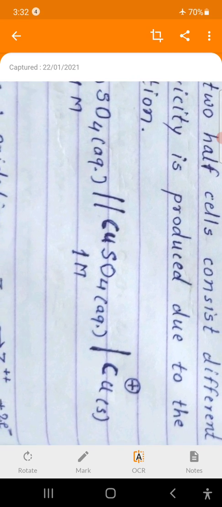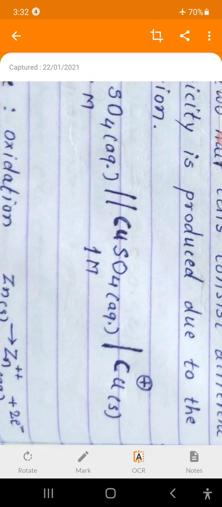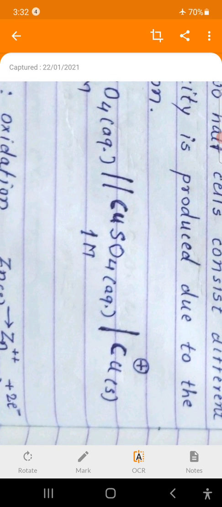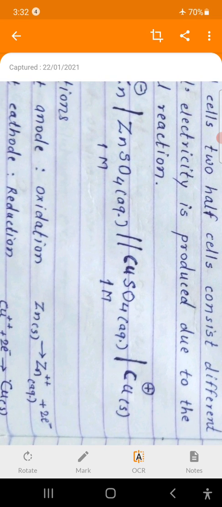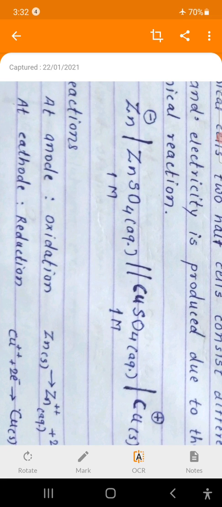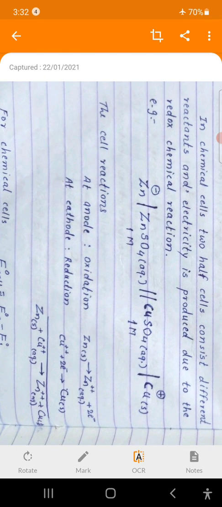Here zinc is written first because oxidation takes place at the zinc electrode and reduction takes place at the cathode electrode, therefore that one is written at the end of this cell representation. All rules for cell representation are given at SYBSc level, and it is considered that all those rules are known to all of you.